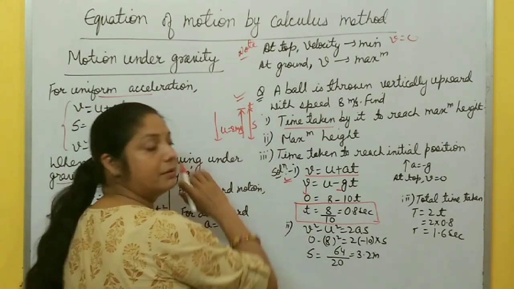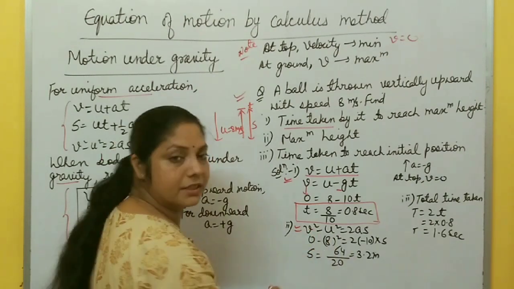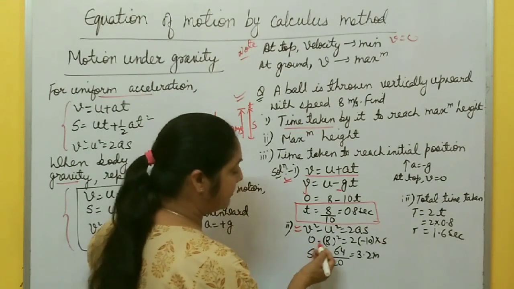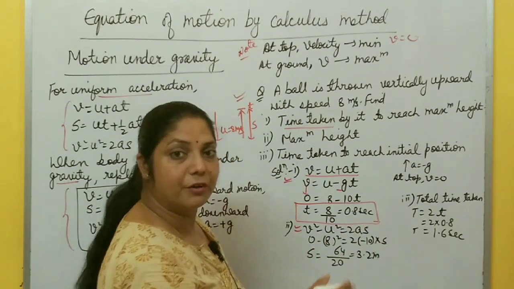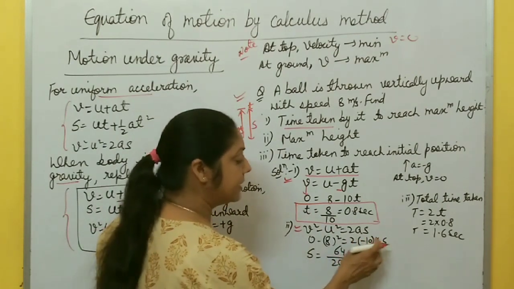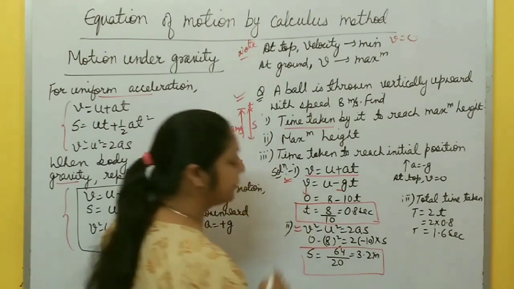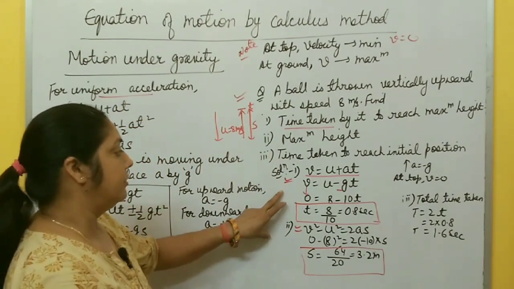Now what is the maximum height? For that you have to use the equation v square minus u square equals 2as. So v is again 0 at maximum height, u is 8, so 0 minus 8 square equals 2 times a, and a is replaced, for upward motion, by minus g, so it becomes minus 10 into s. From here, after calculating, you get s equal to 3.2 meters, right? In this way you solve these two parts.